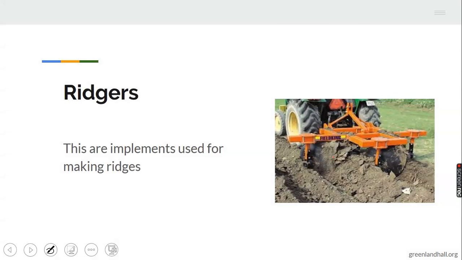Then we have the ridger. Take note that before planting, a farmer must ridge the farm. We have discussed this before. Ridging allows easy penetration of water. So the implement used for ridging is called a ridger. Let's take note of that. This is a very good example. This is a ridge created by this machine. As you can see now, this is a ridge made by this machine.